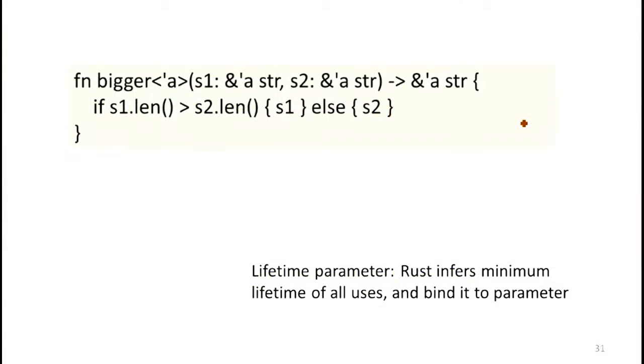So the way to do that is add lifetime parameters. What we've added is a lifetime parameter. So the tick just introduces a new variable. This could be any name. Convention usually uses a, but it can be any name that you want. We've introduced, as part of these borrows, now they have this parameter, and so does the result.